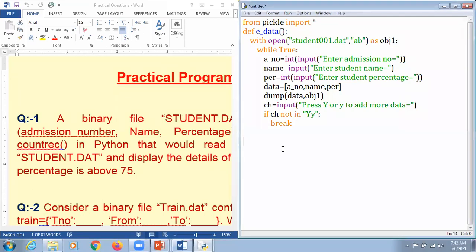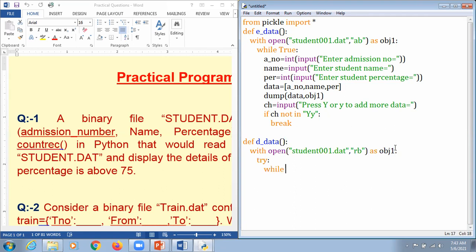Now what we do, dear students, we talk about the next function, that is def. The name of the function and the working is different as per your logic. D data, why I am taking it as D data, it says that I want to display the information of that. So in spite of writing it again here, we just copy that information, but we make sure that here we are not going to write anything. So we just mention it as RB, that is read binary file. To eliminate any kind of error, we use the concept of try and except.